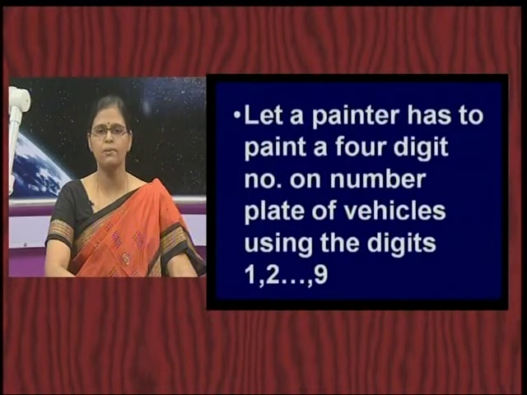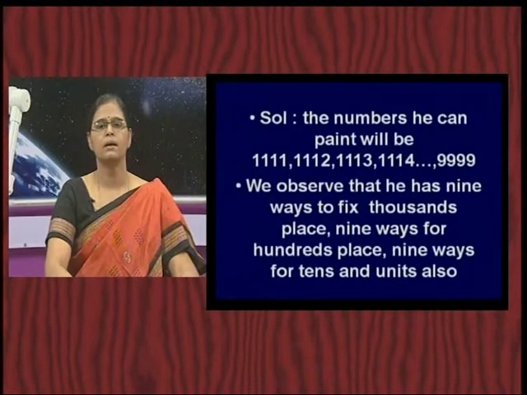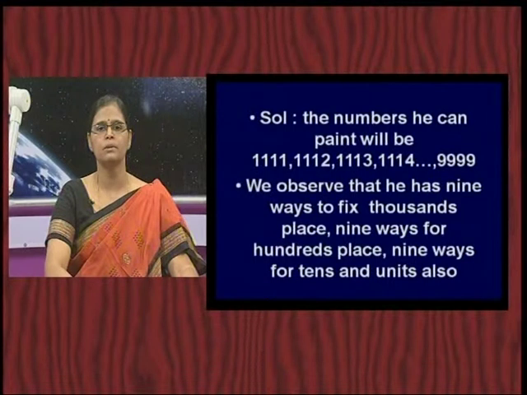What are the possible 4-digit numbers that you can imagine? Start with the least number, that is going to be 1, 1, 1, 1. Then keep on replacing: 1, 1, 1, 2. Like that, you can go up to 9, 9, 9, 9. That means that many possible numbers he can make.